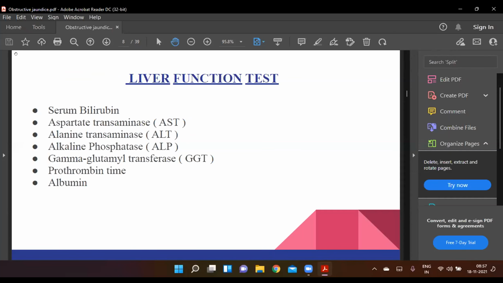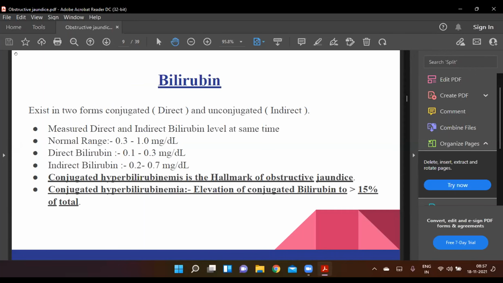Now we come to the liver function test. The liver function test for the diagnosis of jaundice consists of these parameters: serum bilirubin, AST, ALT, ALP, gamma glutamyl transferase, prothrombin time, and albumin. We come to the bilirubin. Bilirubin exists in two forms, direct bilirubin and indirect bilirubin. Conjugated hyperbilirubinemia is the hallmark of obstructive jaundice, and it is defined as the elevation of the conjugated bilirubin to more than 15% of the total.